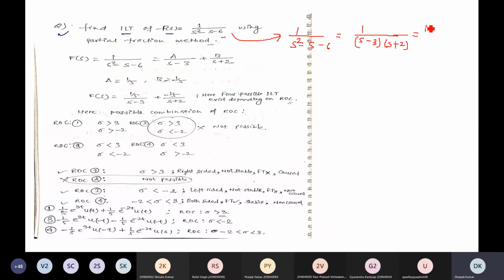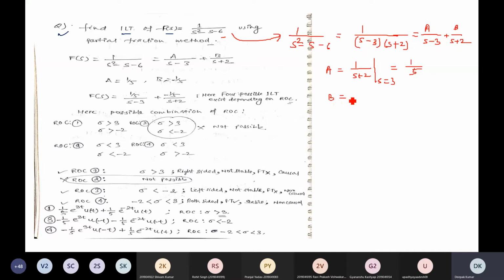After that, write in terms of separate individual factors: A by s minus 3 plus B by s plus 2. Find the values of A and B. A can be found like this: s minus 3 gets cancelled out, leaving 1 by s plus 2, where s is equal to 3, so it becomes 1 by 5.